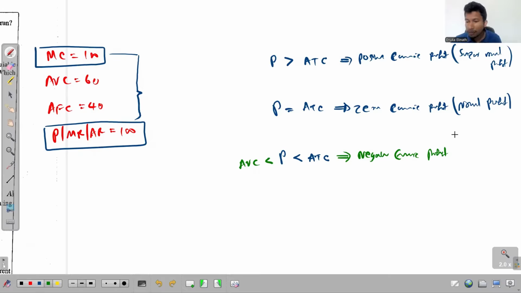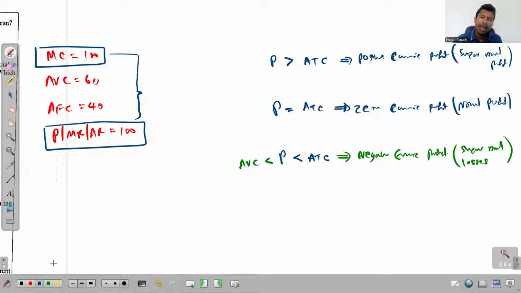But in this situation, the firm is earning negative economic profit, yet they must be operating. This is a situation we recognize as supernormal losses.